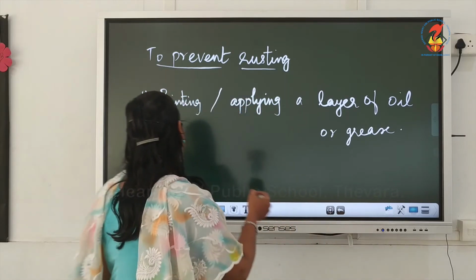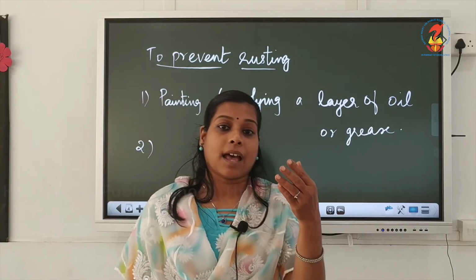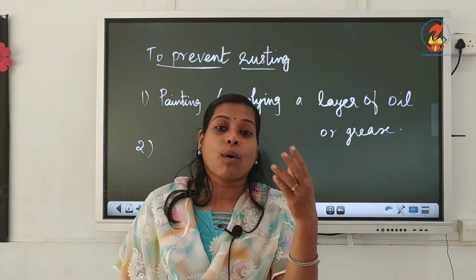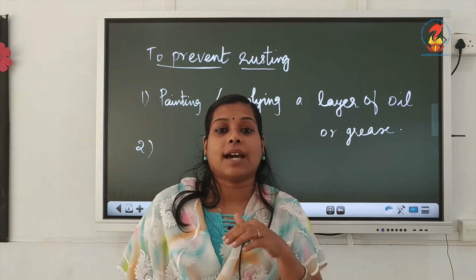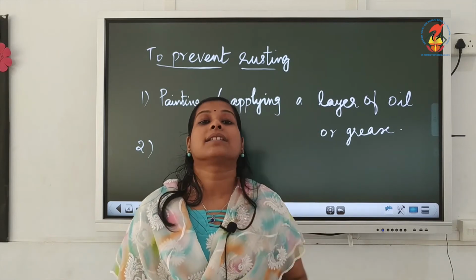Another method is there, coating that metal with another metal which is reacting more. That metal can be coated there on this iron article. For example, we can coat iron articles with the zinc.